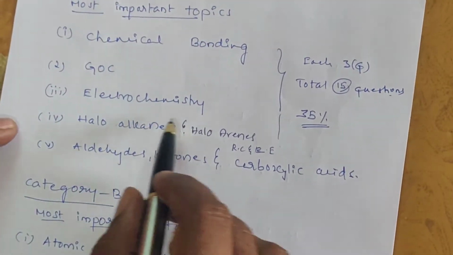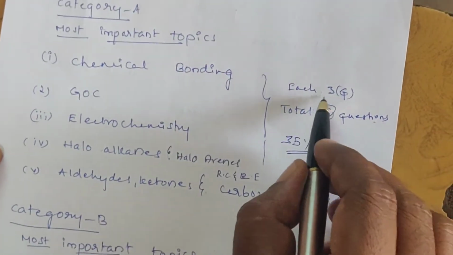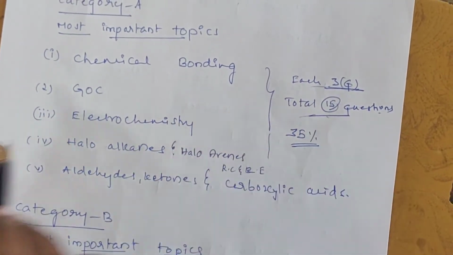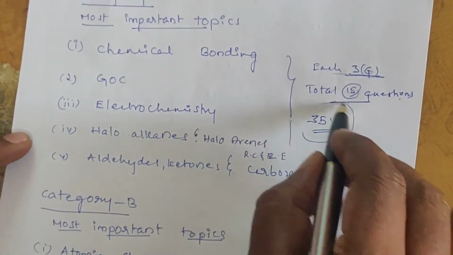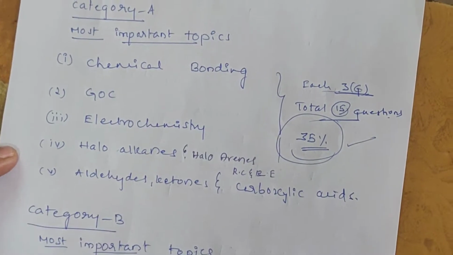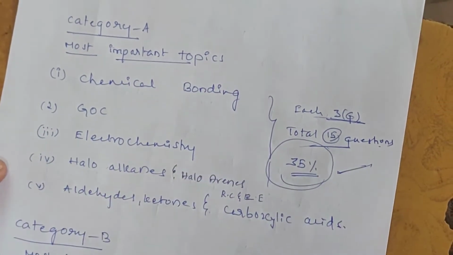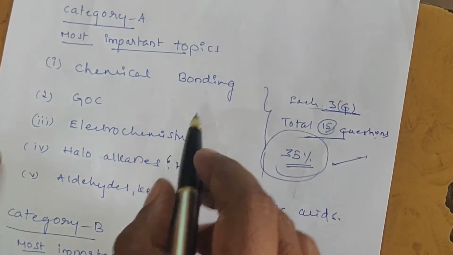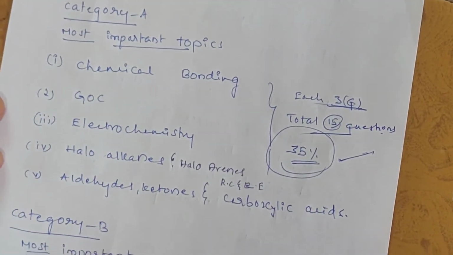So in these 5 chapters, each chapter asks 3 questions. Total 15 questions. Students, observe it: 35% of the questions are asked only in these 5 chapters. So these are very important chapters.